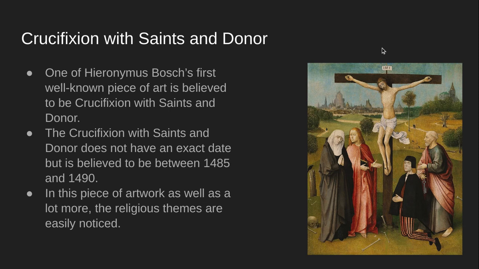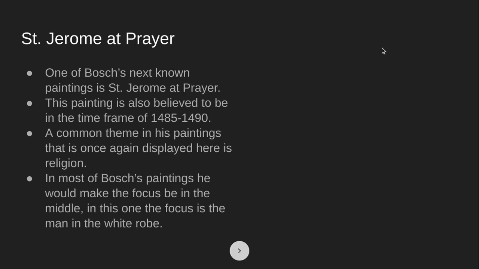Crucifixion with Saints and Donner. One of Hieronymus Bosch's first well-known piece of art is believed to be Crucifixion with Saints and Donner. The Crucifixion with Saints and Donner does not have an exact date, but is believed to be between 1485 and 1490. In this piece of art, as well as a lot more, the religious themes are easily noticed.